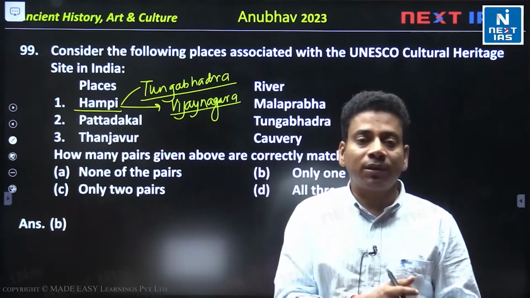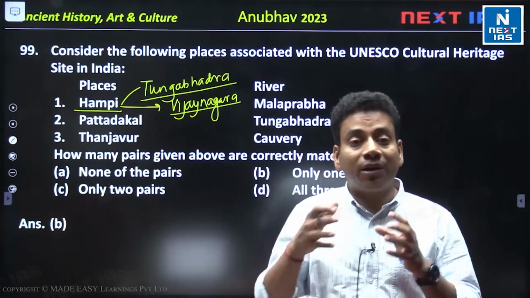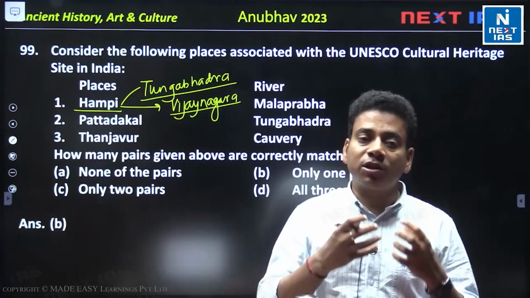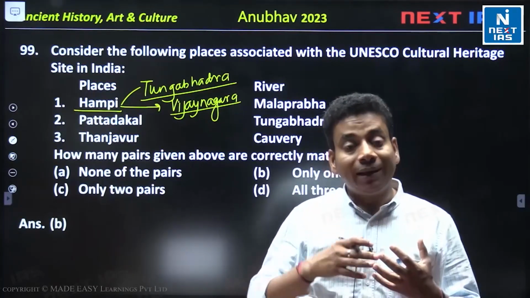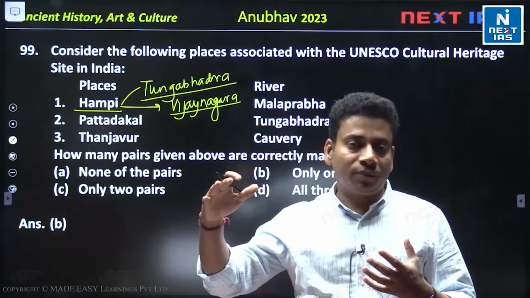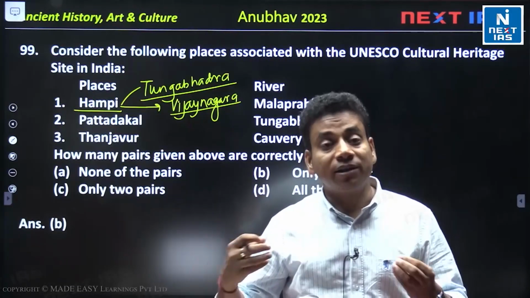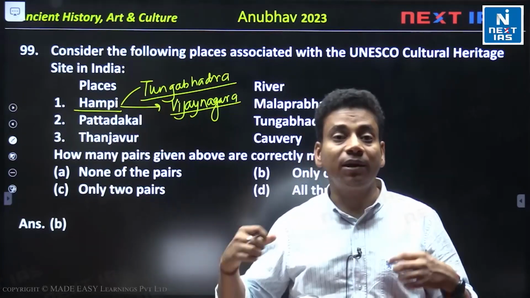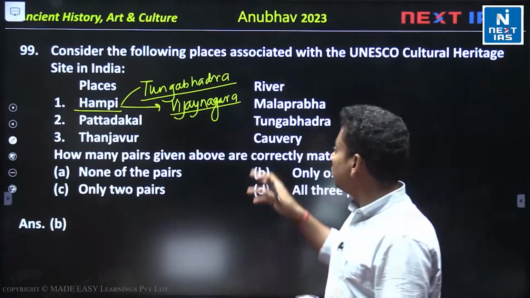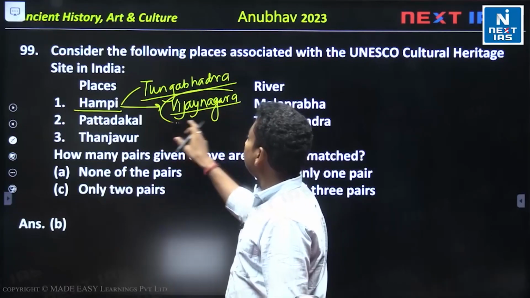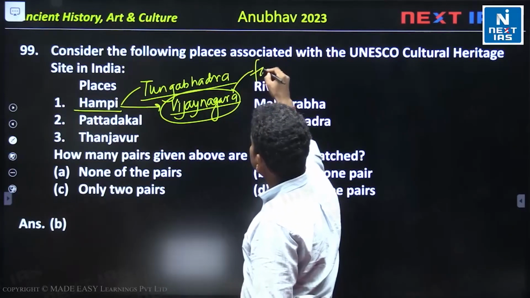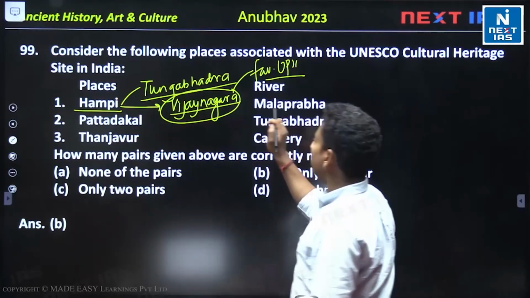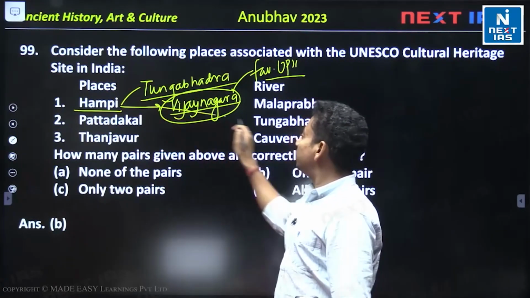तो ये भी क्वेश्चन पूछा जा सकता है, कहां पर है? तो Vijay Vittala temple was started, you can say major construction is done by Devaraya II, and the final work you can say was done by Krishnadeva Raya, that is very famous. ठीक है, और विजयनगर में डिफरेंट डायनेस्टी हैं, सुलवा, तुलवा, ये सब डायनेस्टी हैं, वो आपको याद रखनी है. तो Vijayanagara is also a favorite topic of UPSC. So Hampi मालप्रभा पे नहीं है, हम्पी किस पे है? तुंगभद्रा पे.